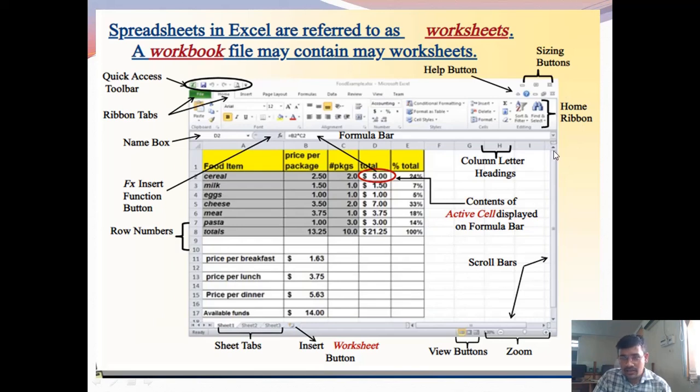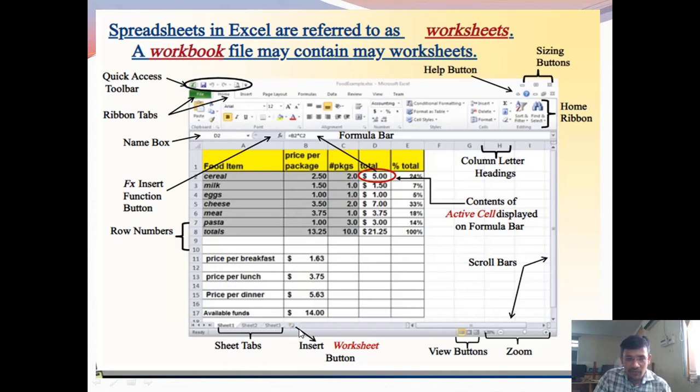These are scroll bars here. To scroll the sheet vertically, we use the vertical scroll bar. Here we have the horizontal scroll bar to scroll the sheet left to right. Here sheet 1, sheet 2, sheet 3 are there. These are called sheet tabs.